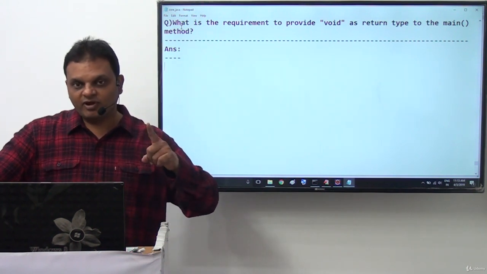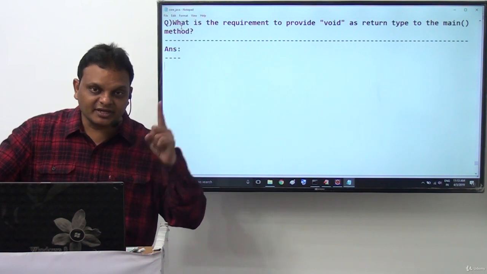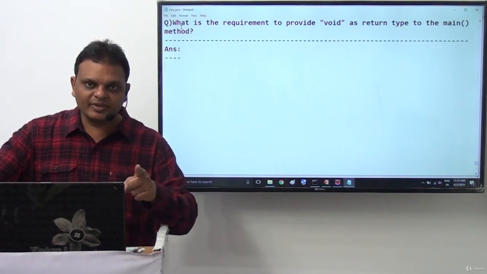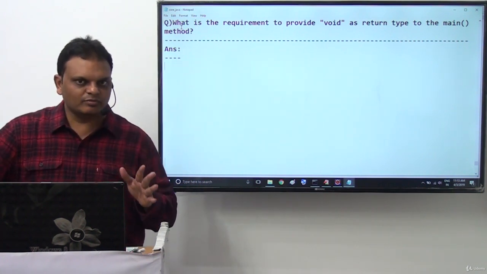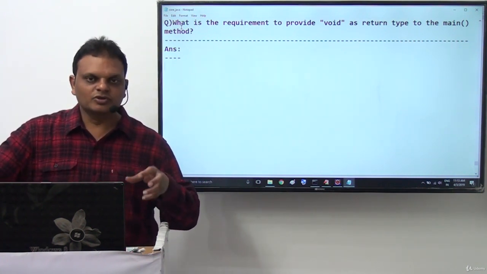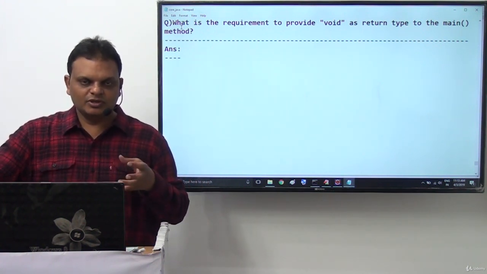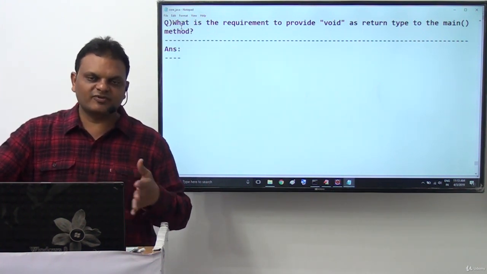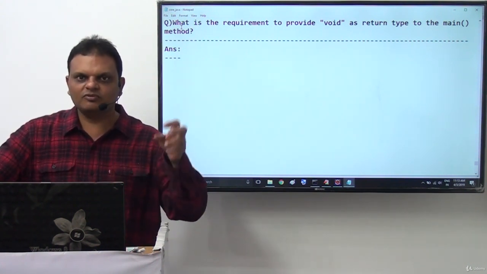Similarly, if we provide void as return type to the method, then that method must not return any value. To specify that no data is going to be returned from the present method, we have to use the void return type.